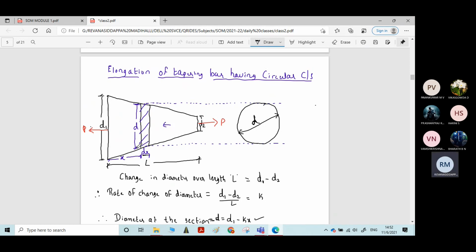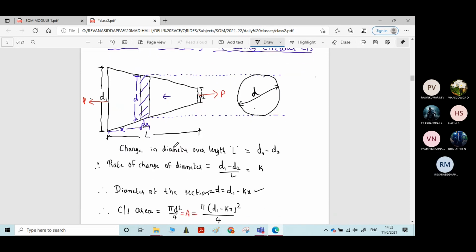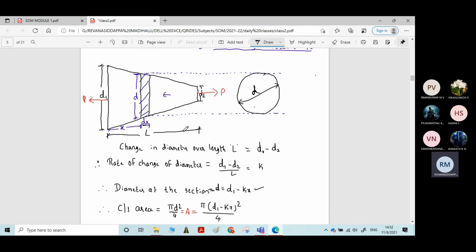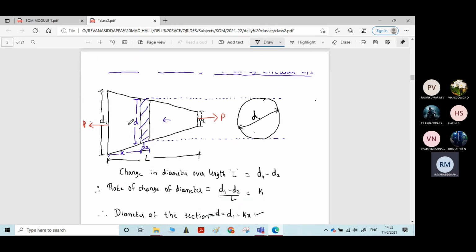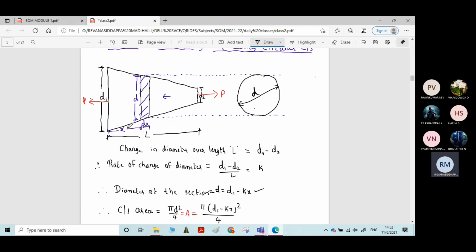If you write the cross section here, you will have this kind of circular cross section of this tapering bar. Here on the right side I have drawn the cross section. Initially, you need to formulate the equation for this diameter d.